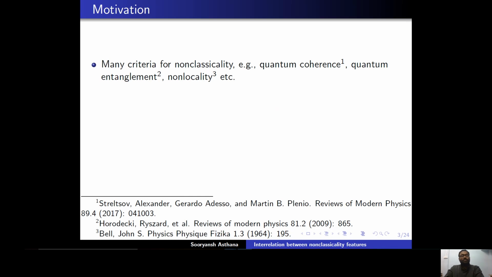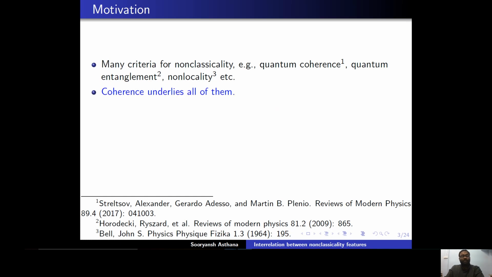So, as we know, there are many criteria for non-classicality, for example, quantum coherence, quantum entanglement, non-locality, etc., and they have been motivated by different aspects. For example, in quantum entanglement, separability is the notion of classicality. In non-locality, there is a locality hypothesis which does not take recourse to any underlying Hilbert space.